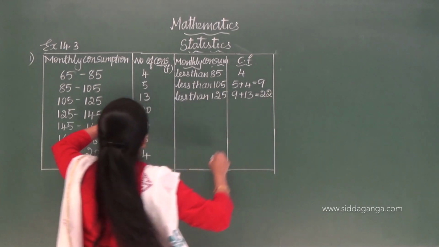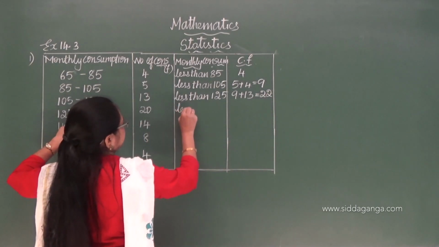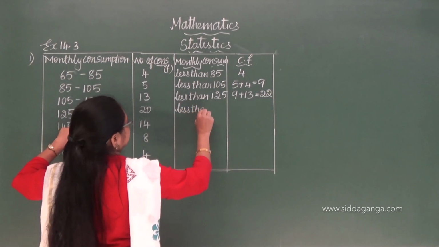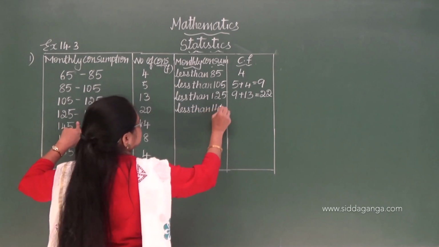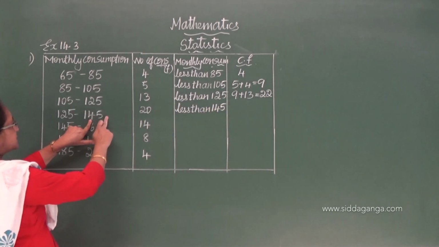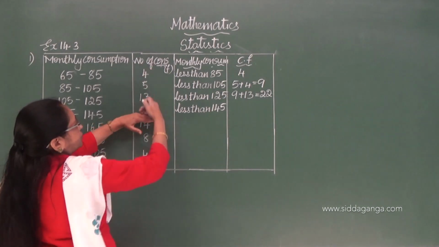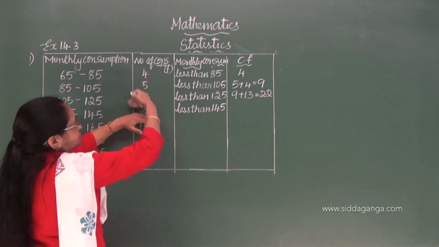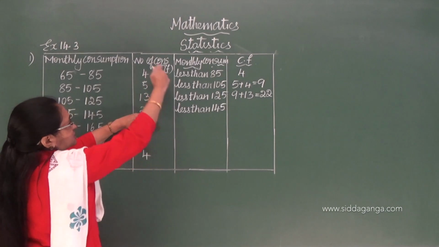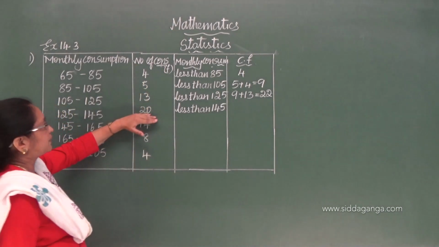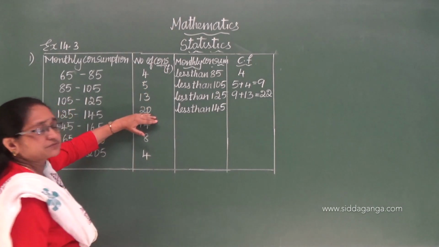Next, less than 145. So less than 145 means from here all the consumption, all the number of consumers will be this. Okay. So 20 plus 13 plus 5 plus 4.